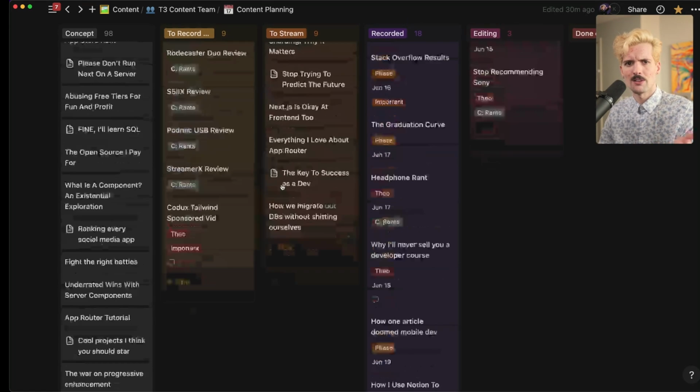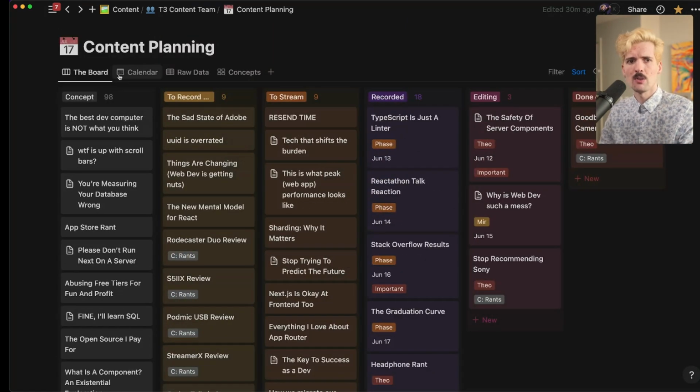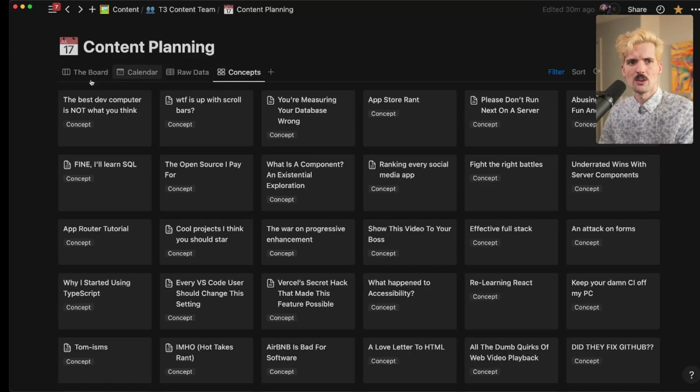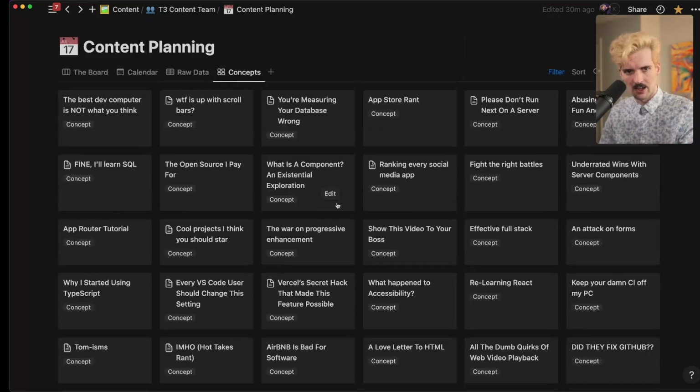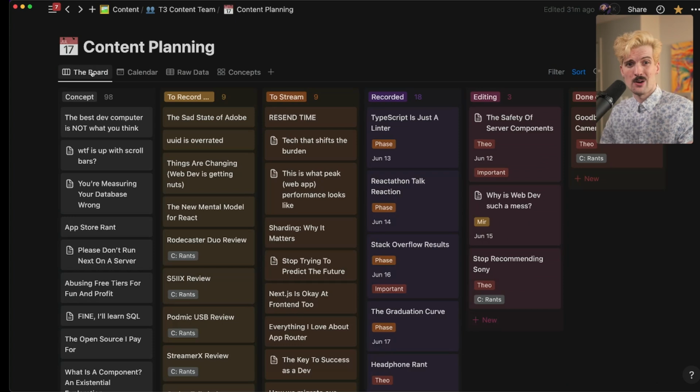But having a dedicated text thing for all of this, plus all of the collaborative features and functionality of Notion, plus the different custom views for different things, including my concept board, which is just a board that has my concepts and nothing else. Really handy for going through and promoting and pruning ideas. I don't know how I would do my job without this. It makes my life so much easier. If you're not already using Notion, give it a shot. I know that the non-note-taking parts are a little controversial, but I can't imagine doing this without my content planning doc. So there you go.